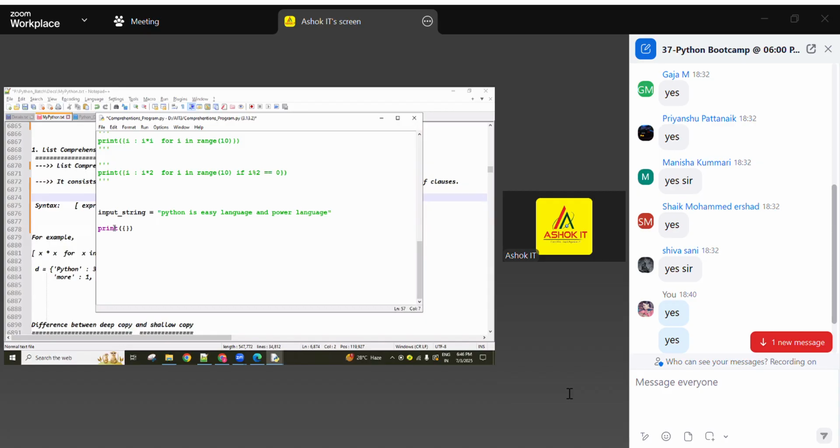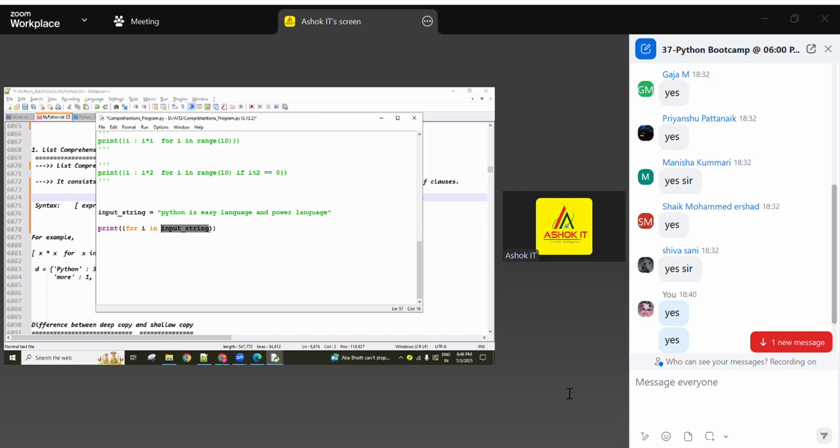If you want to write it in a single line, you can, guys. Or if you are getting confused, first you can break it into multiple lines of code, and later you can reduce the lines of code. That is your wish. Here, for i in, so now this is the input string, guys. From this input string, each character getting into i, I don't want characters, I want words. So right now this string I want to divide like a list of words.